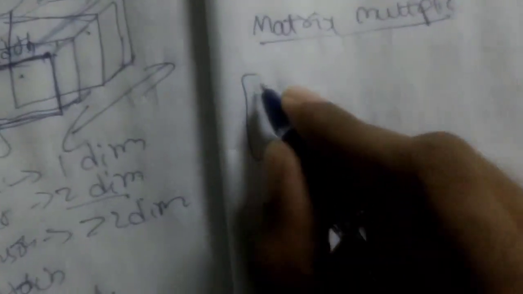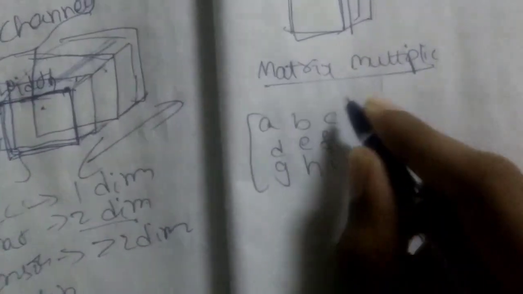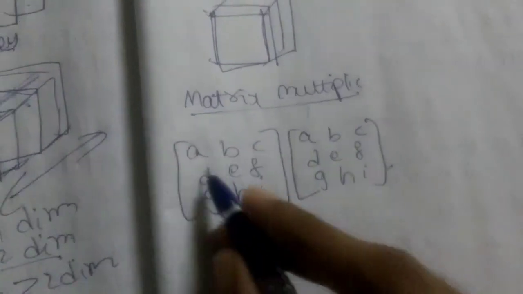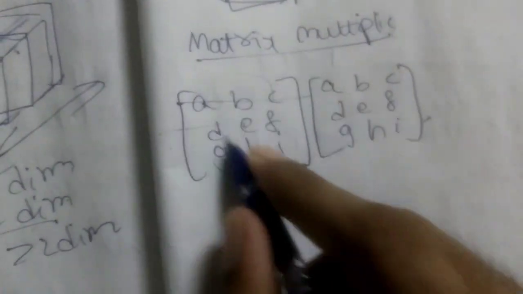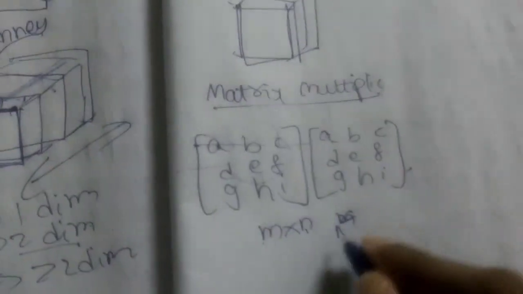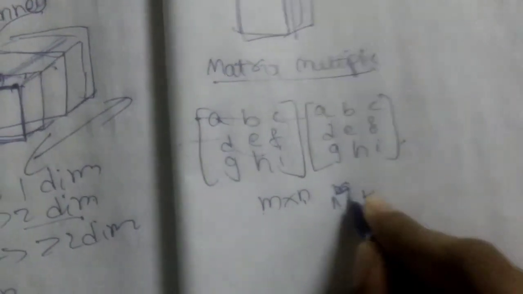Let us try to assume two matrices here, a b c d e f g h i, and another matrix a b c d e f g h i. One of the main conditions I'm going to tell you is, let us consider the number of rows as m, and the number of columns as n, guys. So we'll denote the shape of this particular matrix as m cross n, and for the second, the number of rows is n and the number of columns is k, so n cross k.